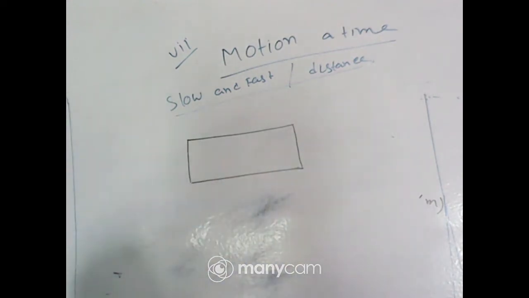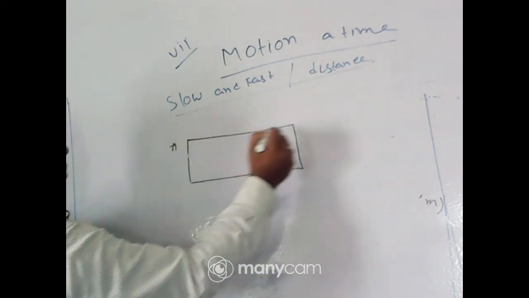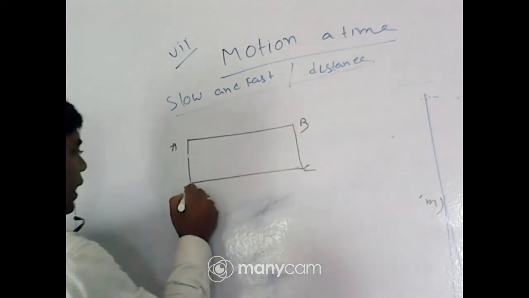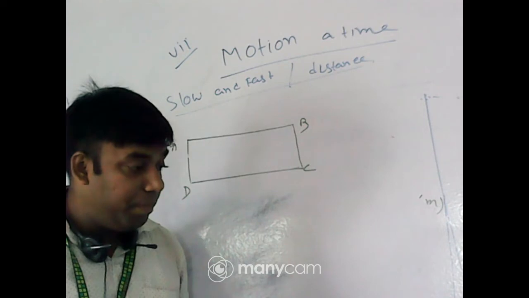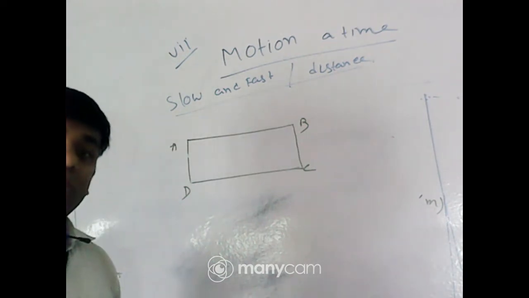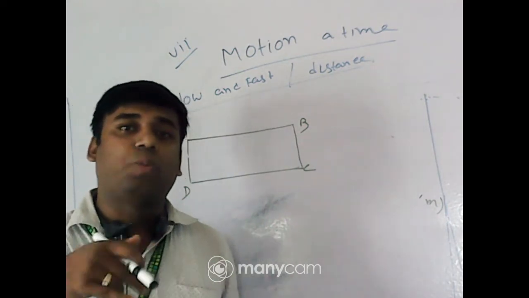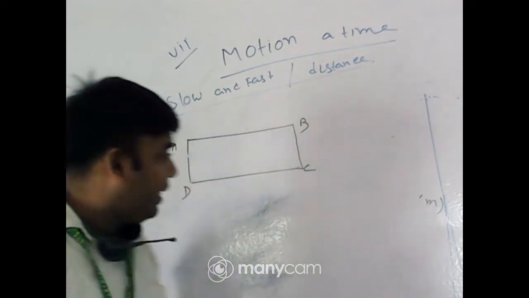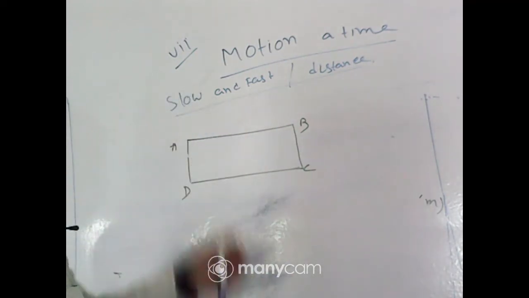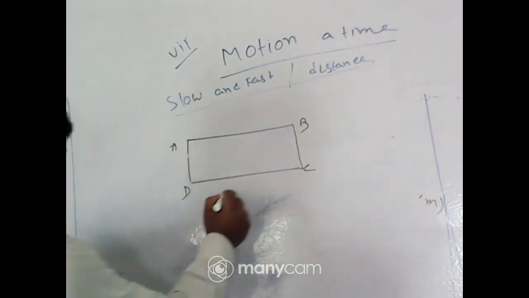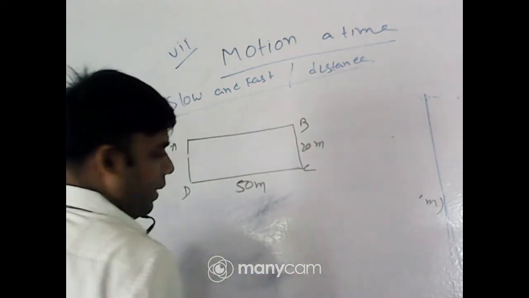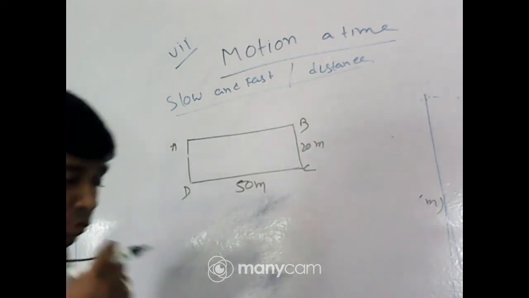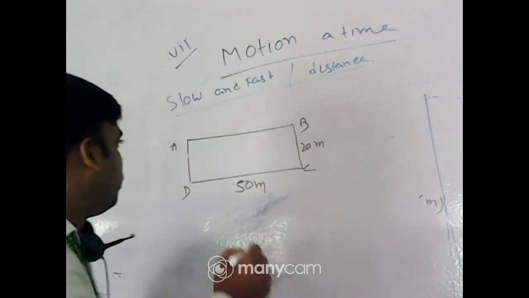A rectangular field, that is A, B, I am marking it A, B, C, D. In class 5 or 6, we have learned what is a rectangle. Rectangle means the opposite sides are equal. So it is a field and its shape is rectangular, and it is 50 meter and 20 meter. First few students start moving from here.